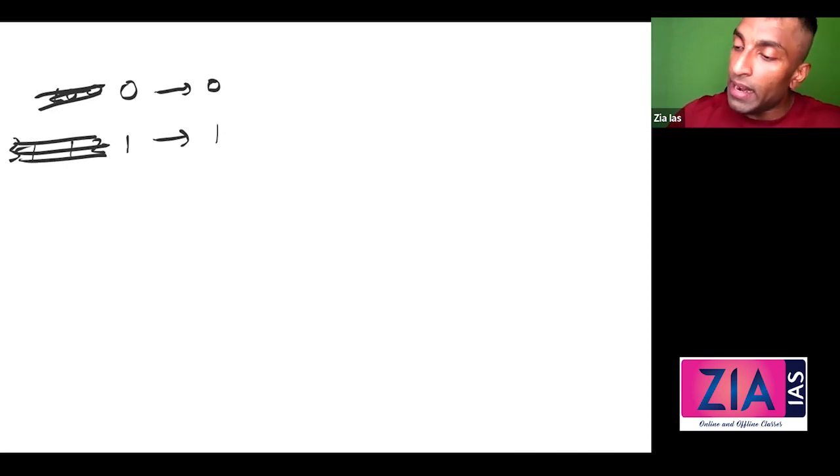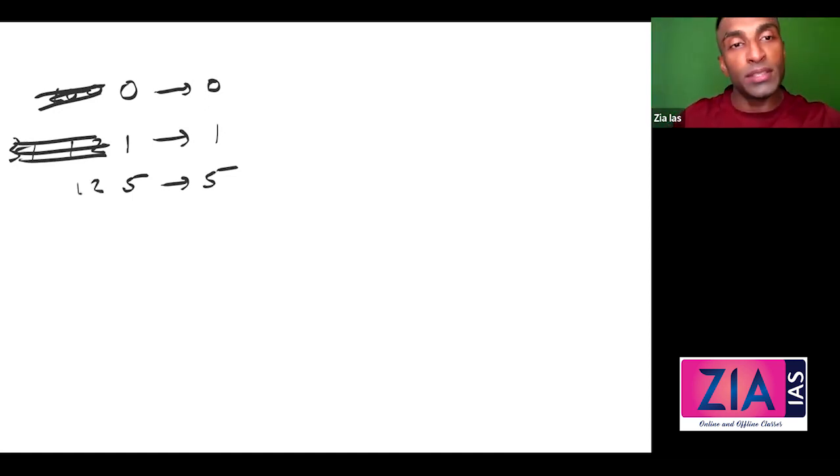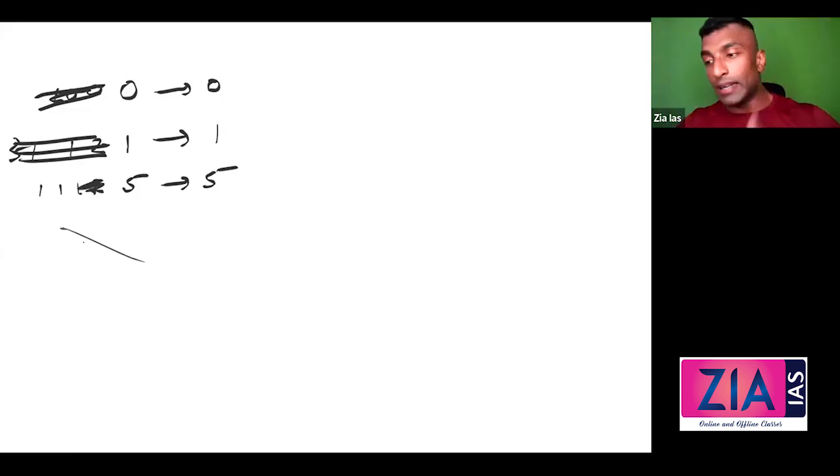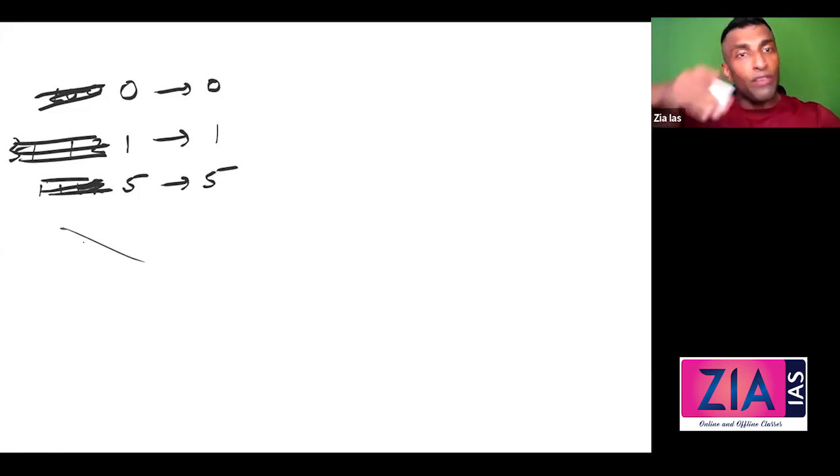Perfect. Similarly, 5. 5 raised to any power. 5 raised to 25, 5 raised to 30, 5 raised to 50, 5 raised to 1000, 5 raised to 1 million. It is going to end in 5 always. Obviously, they are not going to ask you this. Now, 5 means it can be 125. Still, 125 raised to any power is going to end in 5. Why? Because we don't care about this. Or instead of 125, 1125, still it is the same. 11125, still it is. We take only the last digit. And we don't care about the power also. Whatever be the power, it is the same.